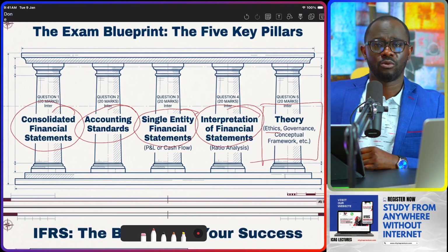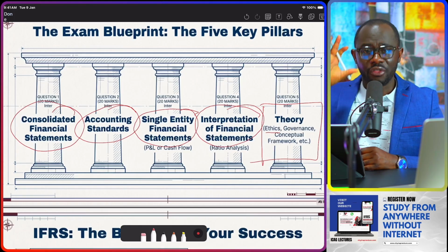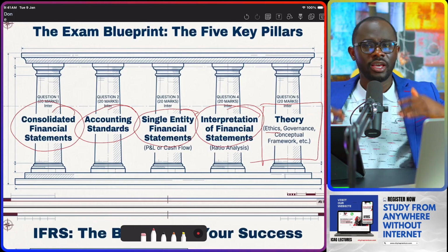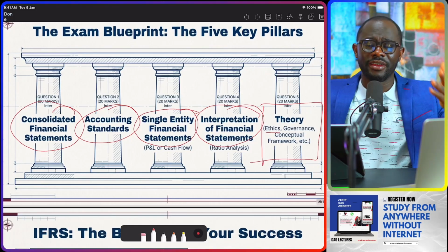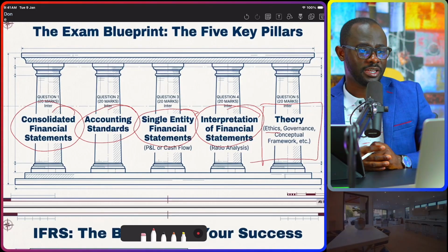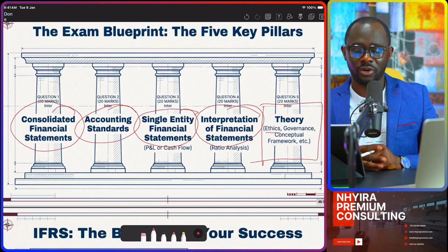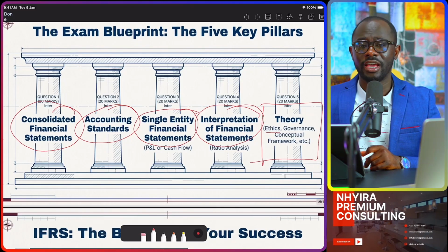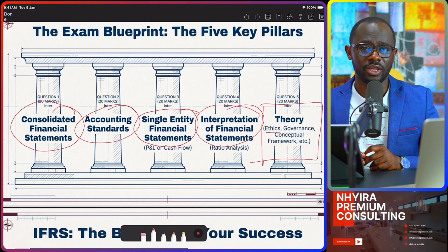So question 5, 20 marks: theories, ethics, governance, conceptual framework, and some other theory issues, integrated reporting and those things. All of those are available that you must understand when it comes to financial reporting. So this is the scope of your financial reporting syllabus and then also the examination.